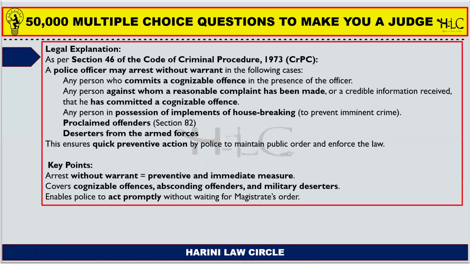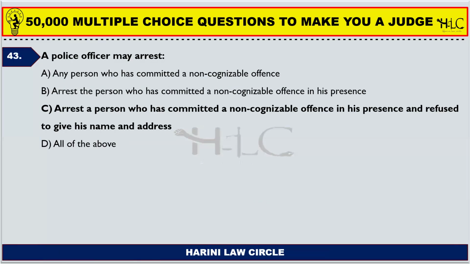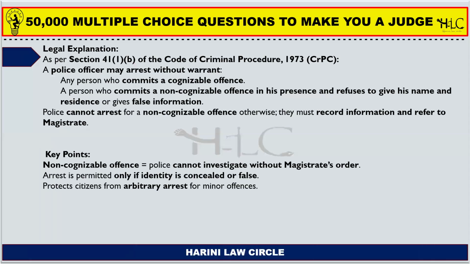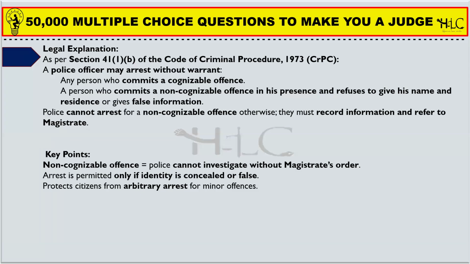Next one. A police officer may arrest in what cases? So option C is the correct answer. He can arrest a person who has committed a non-cognizable offense in his presence and refused to give his name and address. So in case someone has done a non-cognizable offense and the police officer asks for the name, inform your clients.